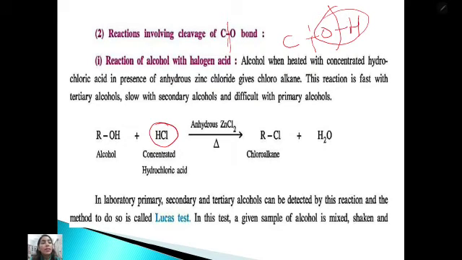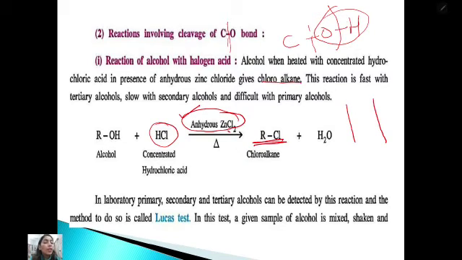Alcohol when heated with concentrated hydrochloric acid in the presence of anhydrous zinc chloride will give the chloroalkane. We have studied this in haloalkanes also. This reaction is fast with tertiary alcohol, slow with secondary alcohol, and difficult with primary alcohol. In the laboratory, primary, secondary, and tertiary alcohols can be detected by this reaction. This is the test we do to distinguish primary, secondary, and tertiary alcohols.